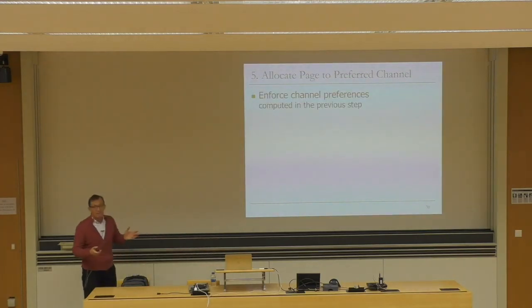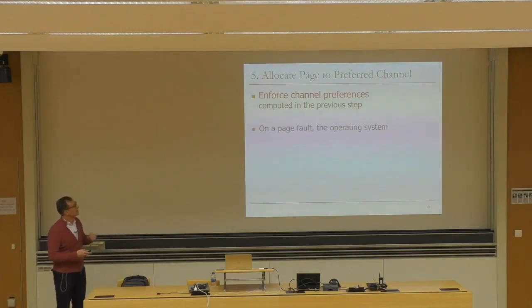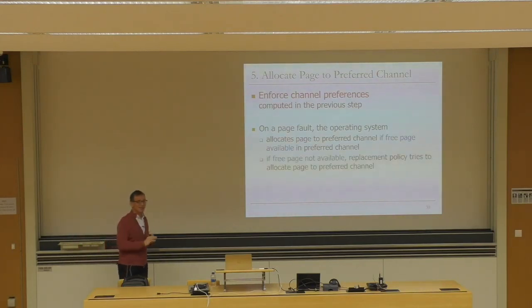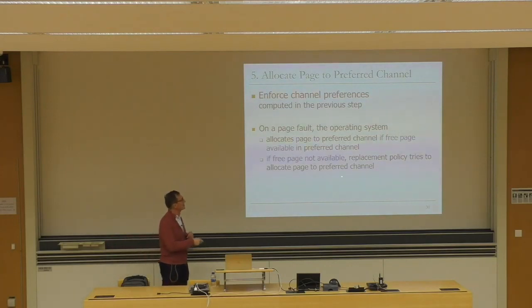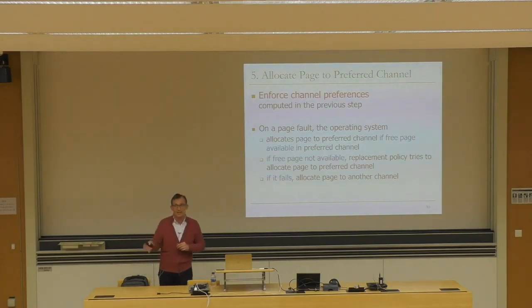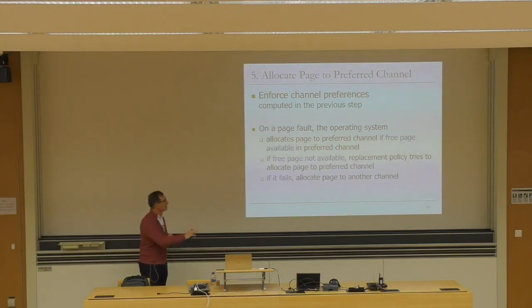And then the next step is to enforce the channel preferences computed in the previous step. On a page fault, the operating system allocates the page to the preferred channel if there's a free page available in the preferred channel. Otherwise, it doesn't do a hard partitioning. The replacement policy tries to allocate a page to the preferred channel, and if it fails, it allocates the page to another channel. So we slightly modify the replacement policy to evict stuff from the preferred channel first.